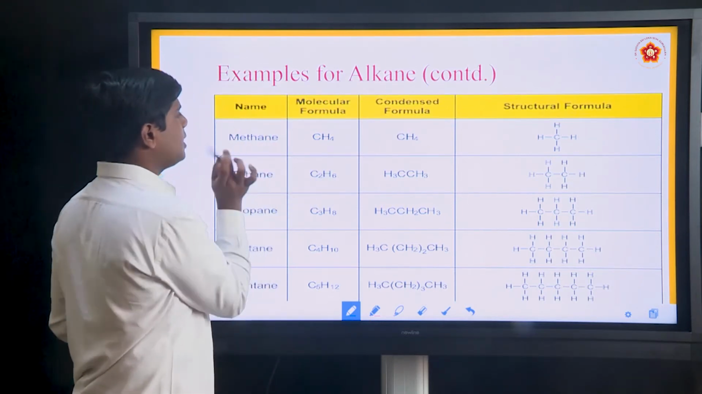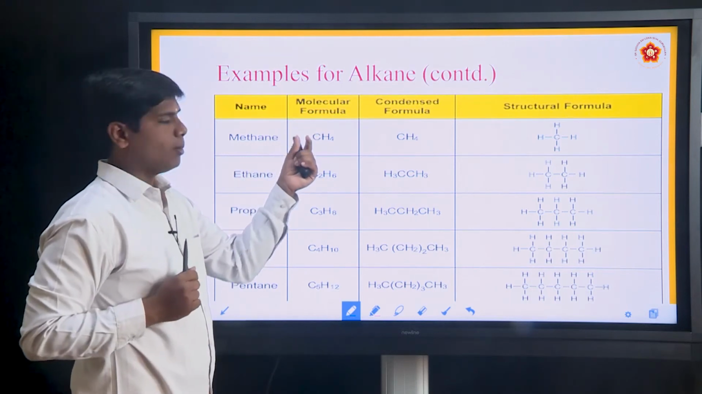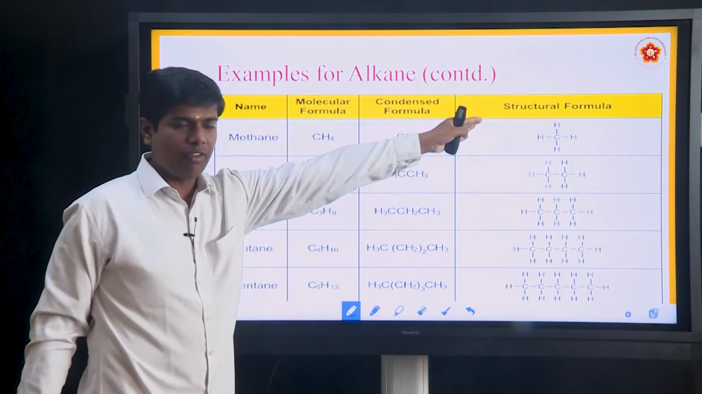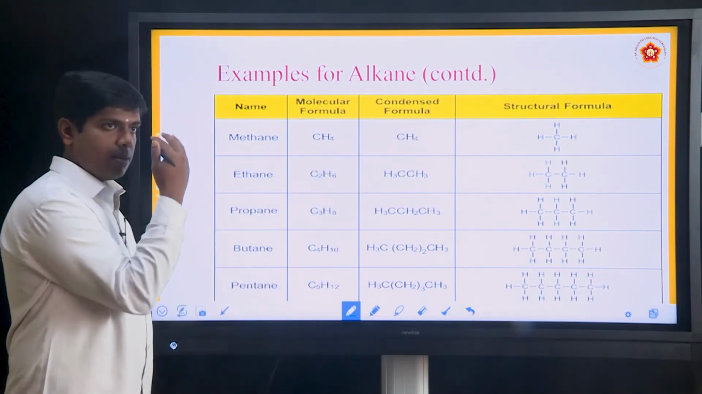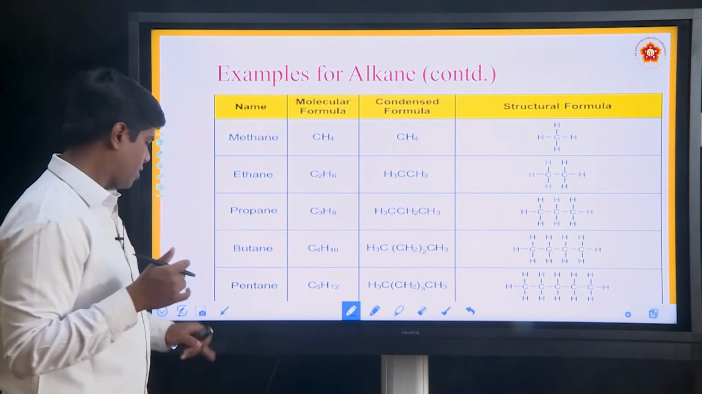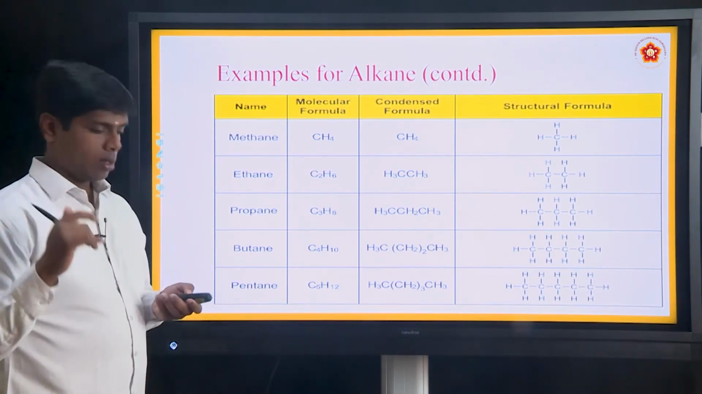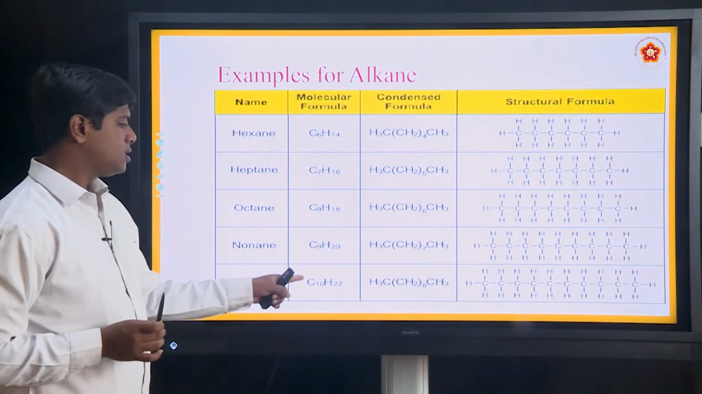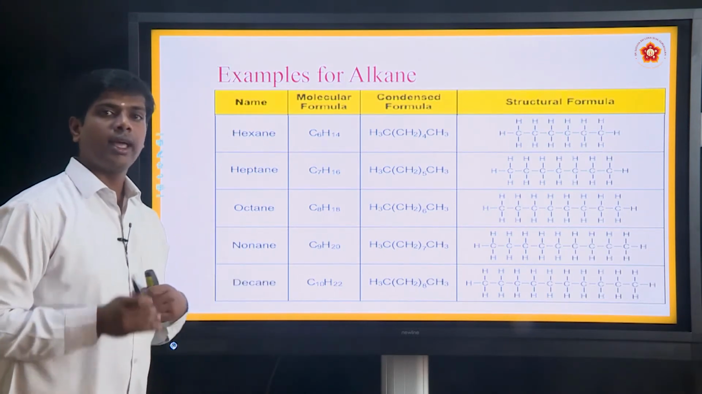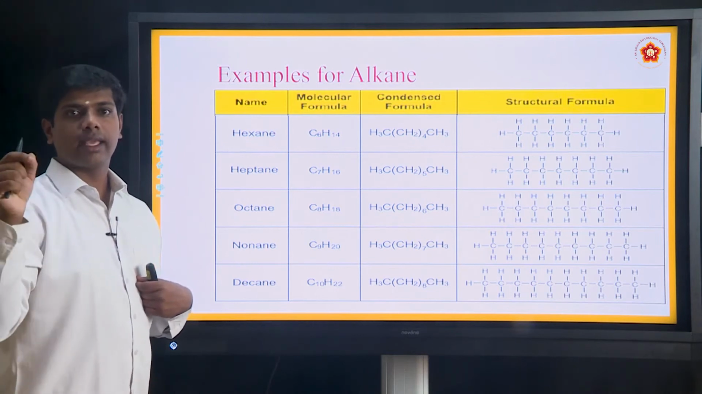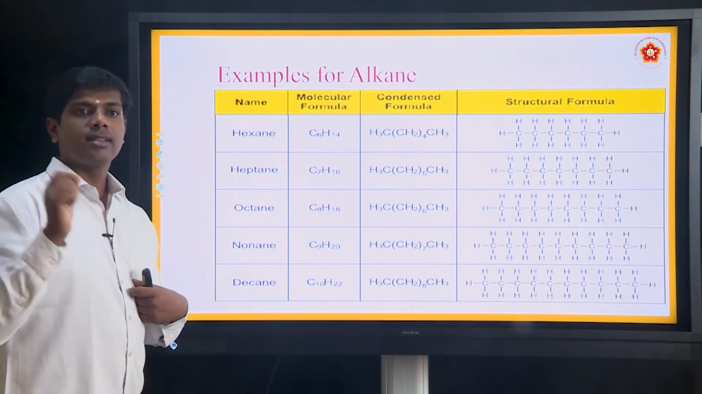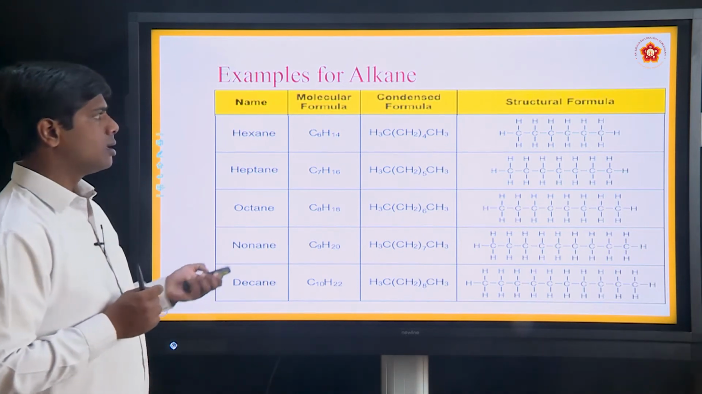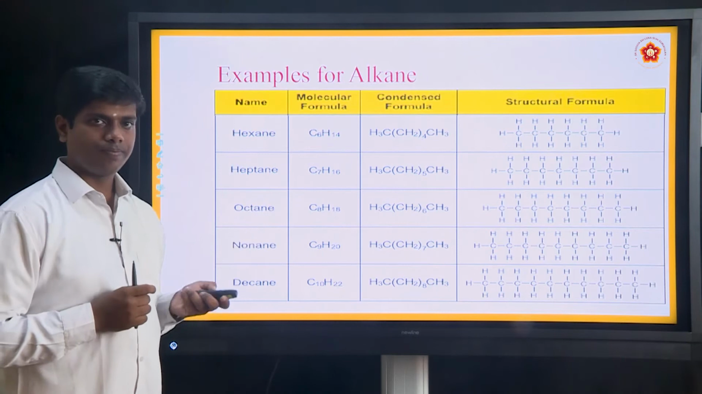First name: methane. What is the formula? Molecular formula CH4, condensed form CH4. Then their structural formula. Like that, from methane to, at last, where? Decane. Up to C10H22, you have to write their structures. From methane to decane, you have to write their structures. Next, these are the examples.